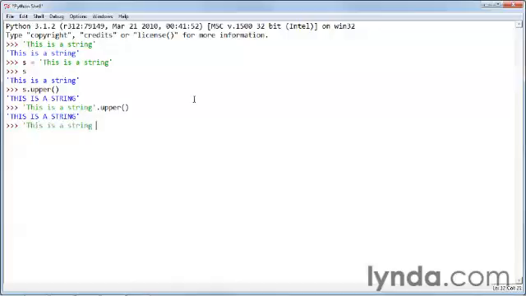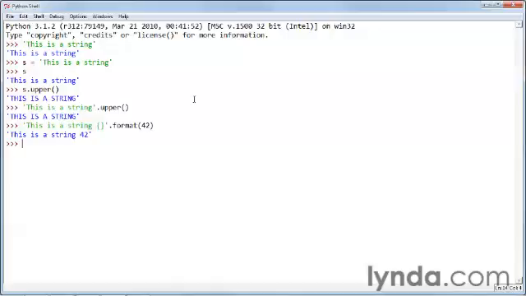This is a string, and put in a format, and close the quotes and say dot format and 42, like that. And the result will be this is a string 42, because what we've done is we've actually operated on the string using the format method and replaced the token in the string with the formatted number 42. And this is very common to do.